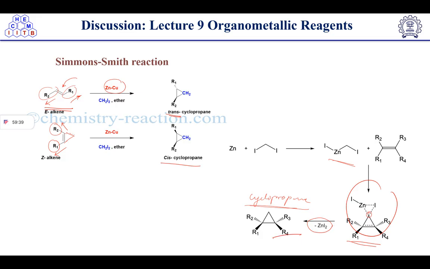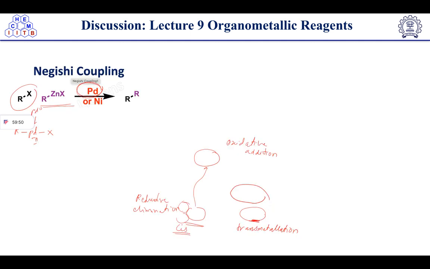There is no carbocation or carbon ion formation. That's why this is giving a cyclopropane. So a Z alkene is always giving a cis cyclopropane, and an E alkene will always give the trans cyclopropane. Now after this one, we have discussed the Negishi coupling.